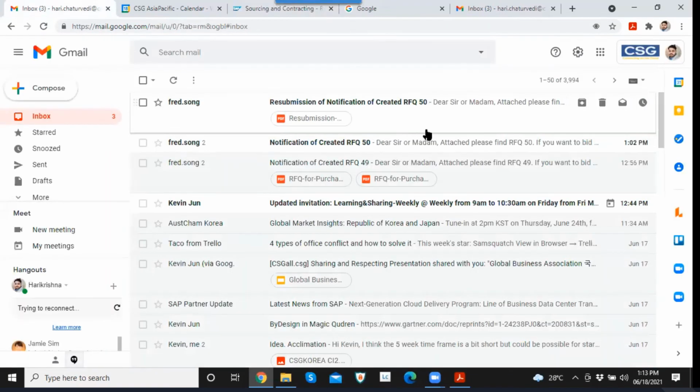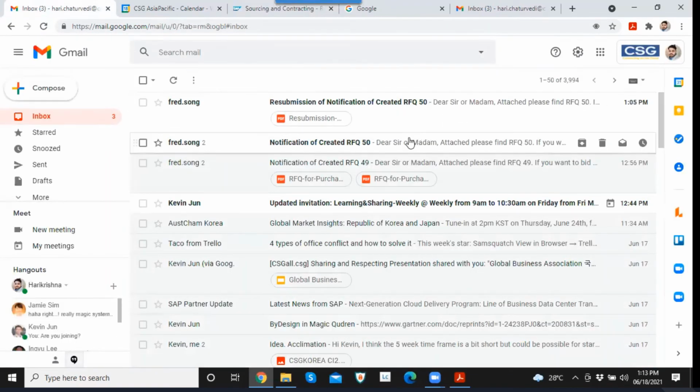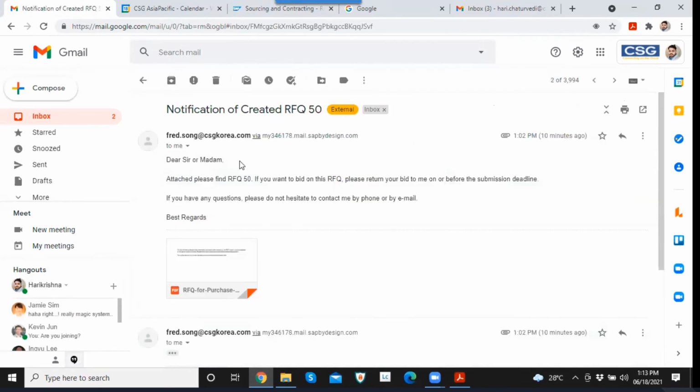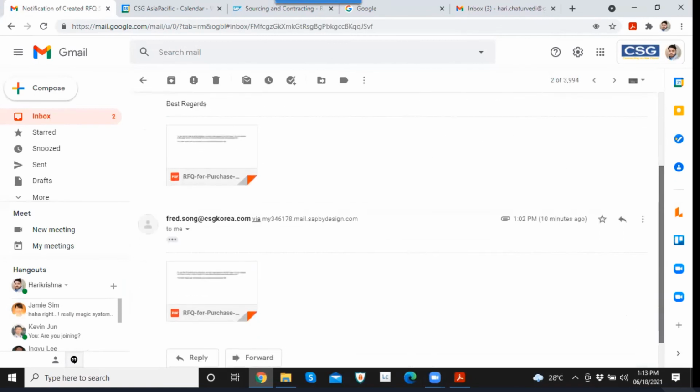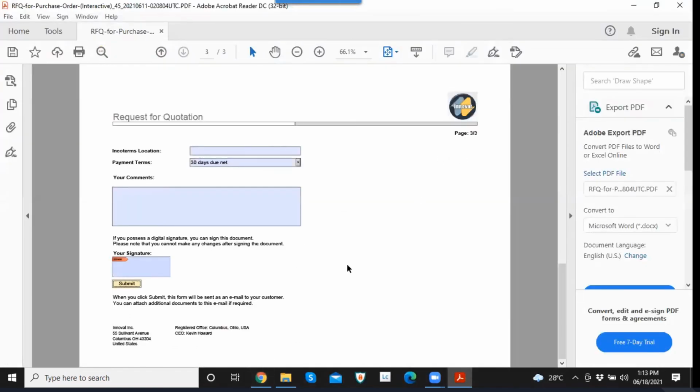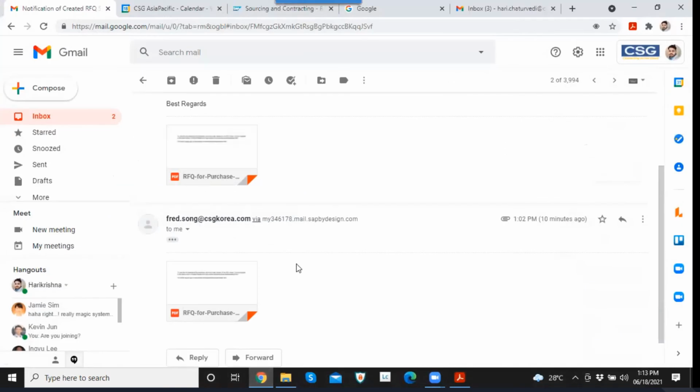So previously we received this quote a bit late, so it came just after some time. We could see that it has arrived in my email box. Okay, so that is within my inbox. I can download this quote and I can do the same thing again here. So this is how we can use the inbuilt functionality of SAP Business ByDesign, where we can do